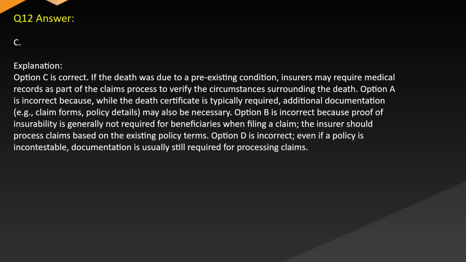Option A is incorrect because, while the death certificate is typically required, additional documentation, e.g., claim forms, policy details, may also be necessary. Option B is incorrect because proof of insurability is generally not required for beneficiaries when filing a claim. The insurer should process claims based on the existing policy terms. Option D is incorrect. Even if a policy is incontestable, documentation is usually still required for processing claims.